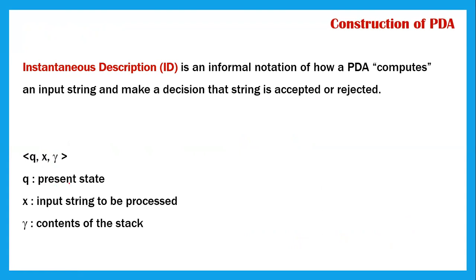Q is nothing but the present state. X is the input string to be processed, the complete string. In the PDA transition function we just write one symbol, whereas here we write the complete string which is to be processed. And gamma is nothing but the content of the stack, the complete content.